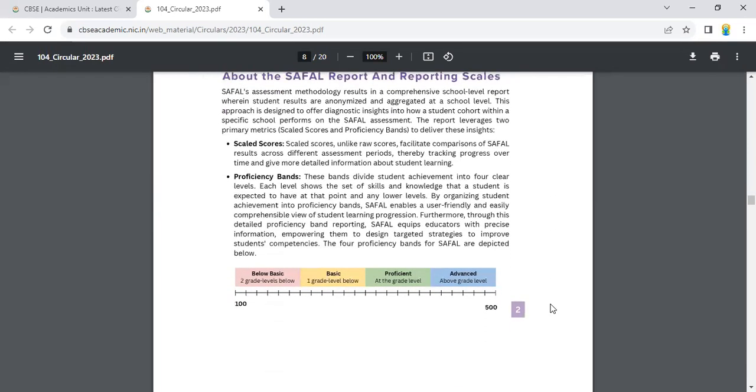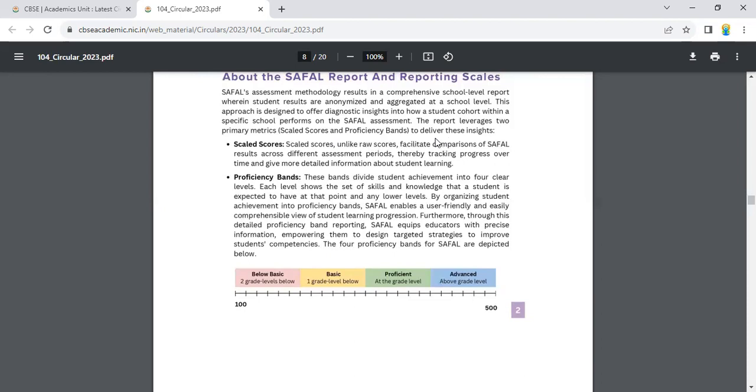About the SAFAL report and reporting skills. SAFAL's assessment methodology results in a comprehensive school-level report wherein students' results are anonymized and aggregated at a school level. This approach is designed to offer diagnostic insights into how a student cohort within a specific school performs on the SAFAL assessment. The report leverages 2 primary metrics, scaled scores and proficiency bands.